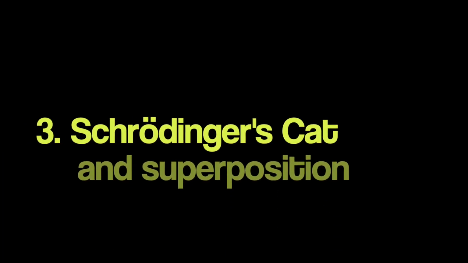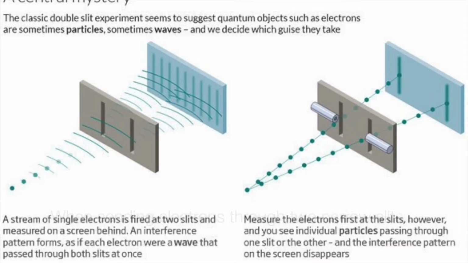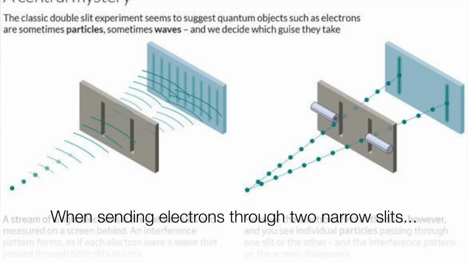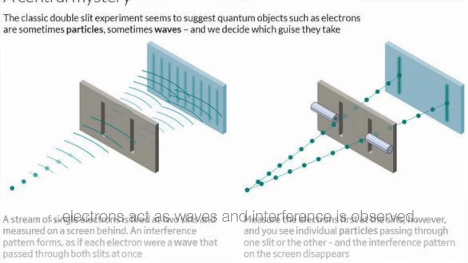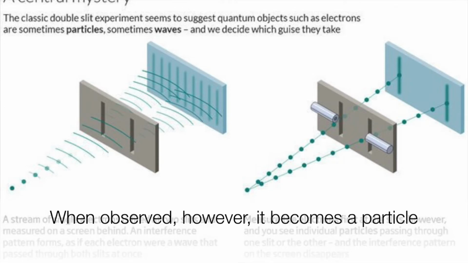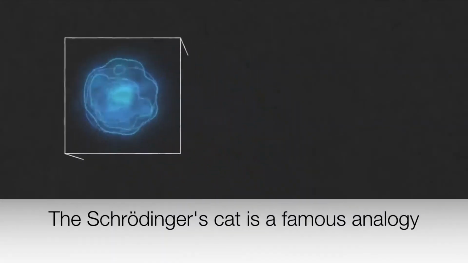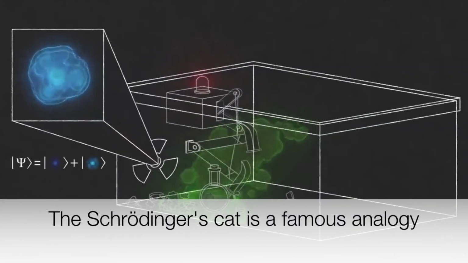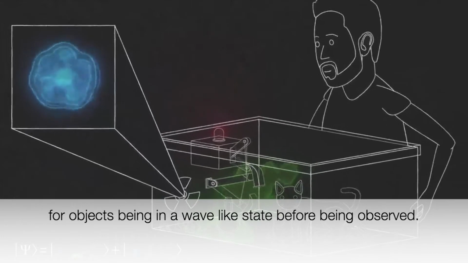Schrödinger's Cat and Superposition. When we send electrons through two narrow slits, electrons act as waves and interference is observed. When observed, however, it becomes a particle. Schrödinger's cat is a famous analogy for objects being in a wave-like state before being observed.